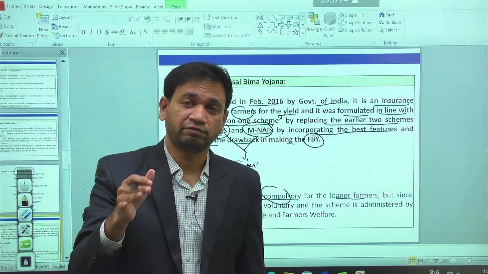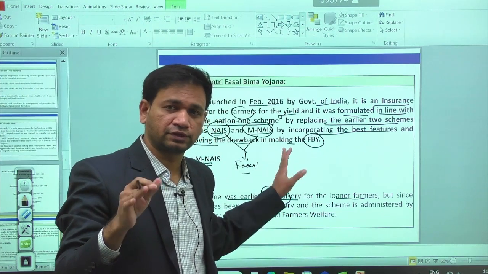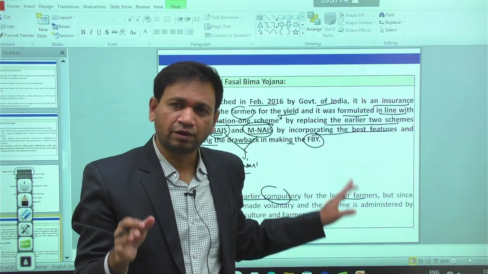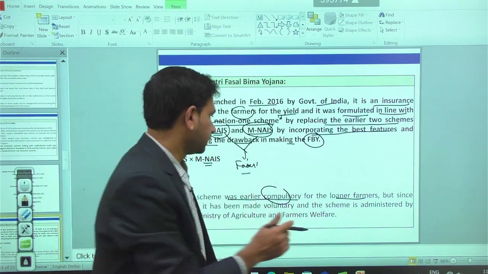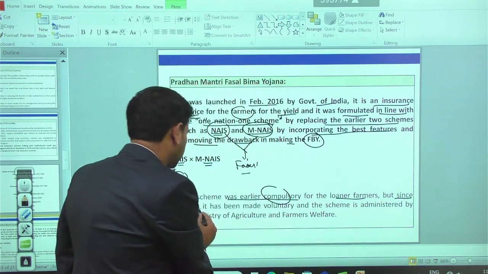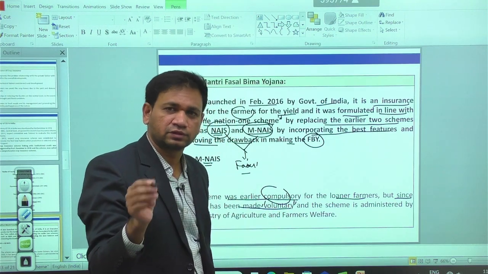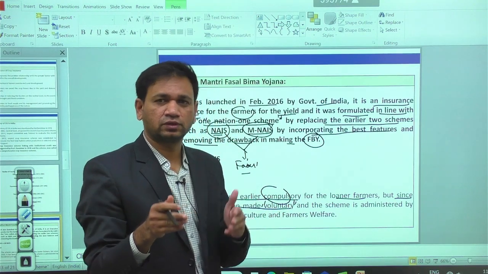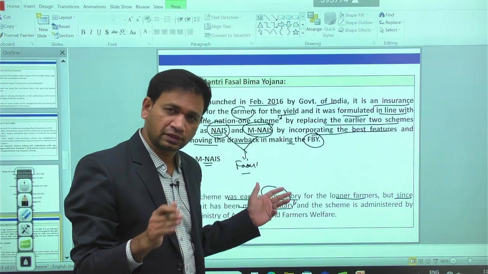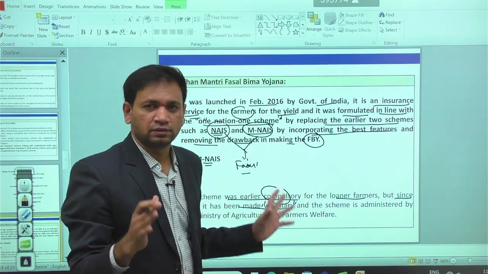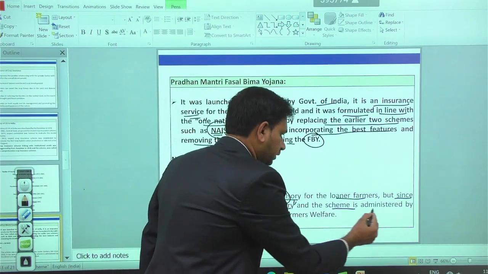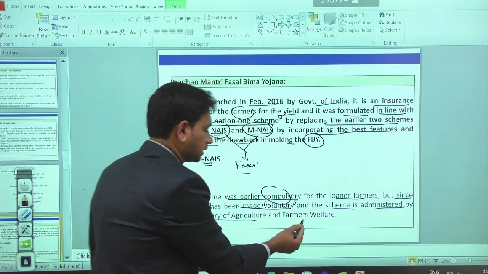It was mandatory for the farmers to opt for crop insurance. But since 2020, it has been made voluntary for all the farmers. So it is voluntary. If they want to opt for crop insurance, they can. If not, they have the freedom. Okay. And the scheme is administered by the Ministry of Agriculture at the central level.